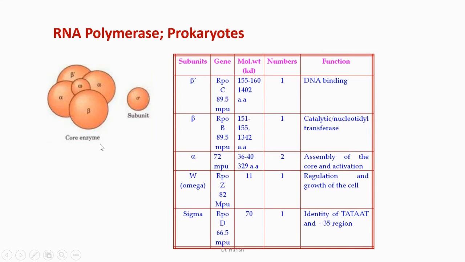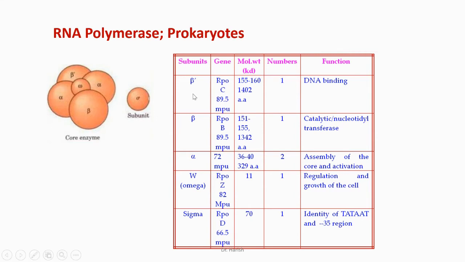The RNA polymerase consists of different subunits. There are two units of alpha, then beta, beta prime, and omega. These five subunits together form the core enzyme. Then one more subunit, sigma, is also associated with this core unit and makes a holoenzyme. This sigma subunit can change depending upon which kind of gene it is transcribing.